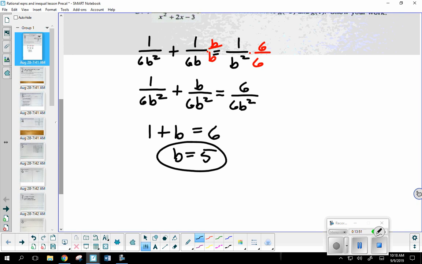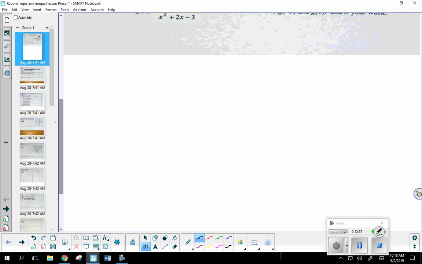Okay. Now, I'm going to go ahead and give you one more, but we're not going to solve it together. Okay, let's try this one. n plus 5 over n plus 8 is equal to 1 plus 6 over n plus 1.